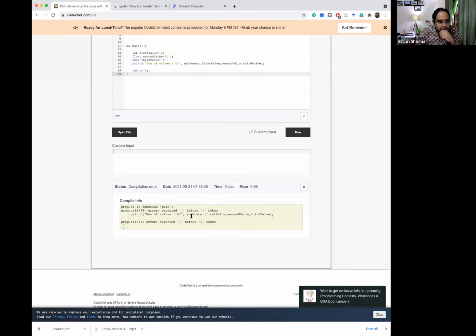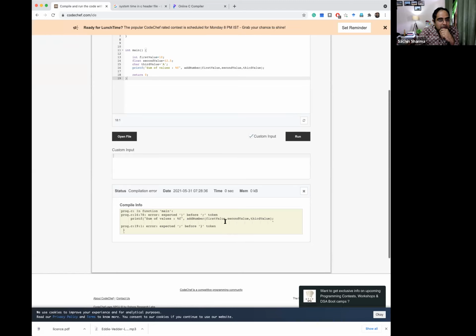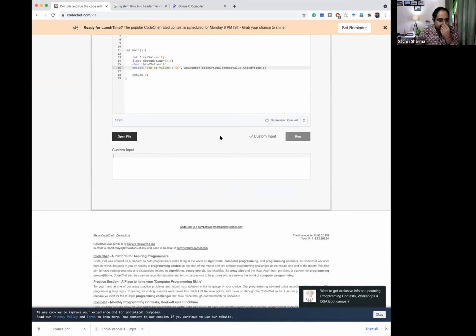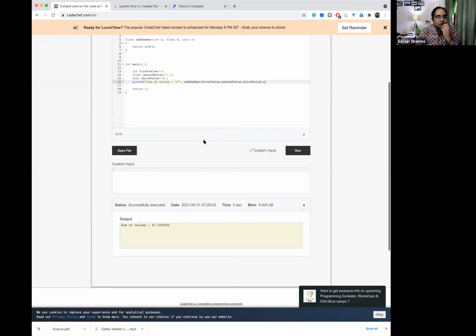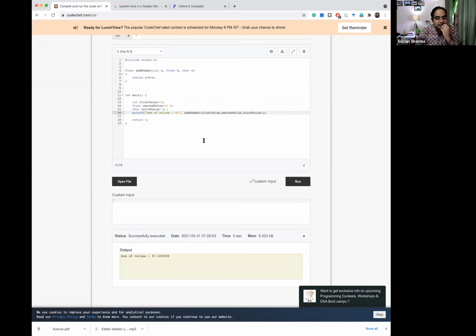Printf add number. Okay, one more. Yes. So we are getting the value 87.50. So why is it coming? Can anybody explain to me? Why is 87 coming?